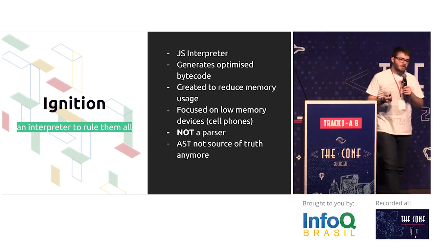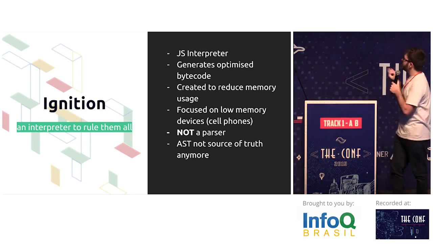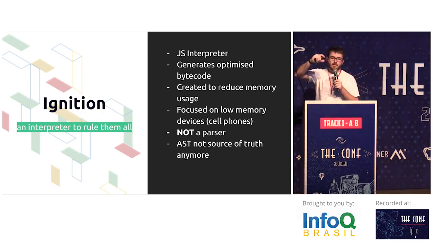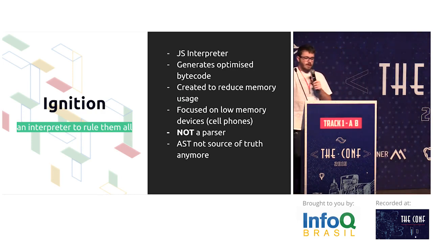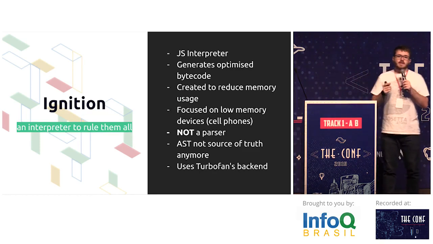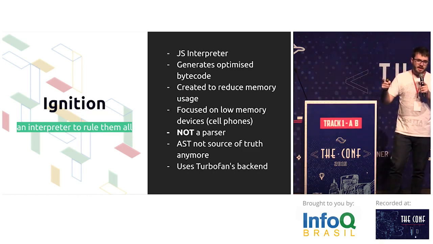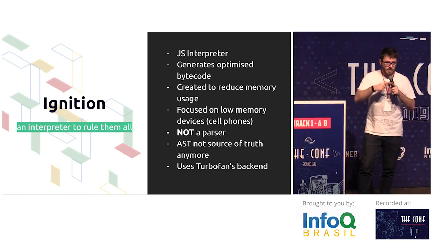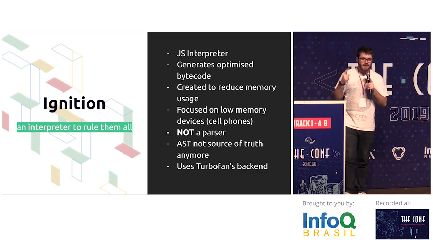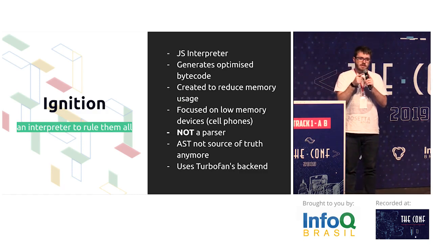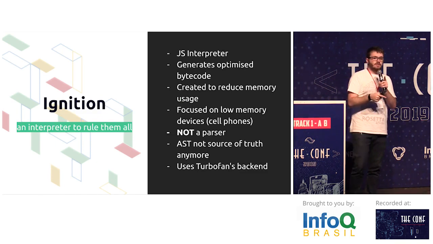The AST is not a source of truth anymore, as you may see on the last slide. The AST is now only used to generate the bytecodes for Turbofan to read, okay? Or Ignition to read, okay? And the most interesting part is that Ignition uses Turbofan's backend to generate machine code, so Ignition can benefit from Turbofan's optimization and low-level optimization. So the bytecode that comes out of Ignition at first is way more optimized than the bytecode that was generated by Full-Codegen at first.